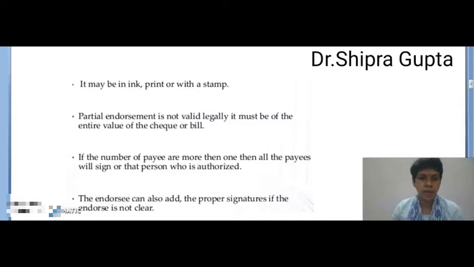The endorsee can also add the proper signature if the endorsement is not clear. It means if the endorsement is not clear, then the endorsee can sign his or her name.